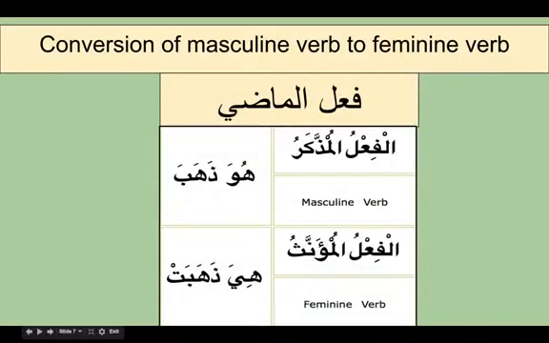And for third person, we say huwa dhahaba, meaning he went, and she went is hiya dhahabat. So when converting muzakkar to mu'annath, we add ta ta'nith to the masculine verb. If you have dhahaba, you bring ta ta'nith. This is not the fa'il, so we won't call it the fa'il. It just shows that the action has been done by a female.